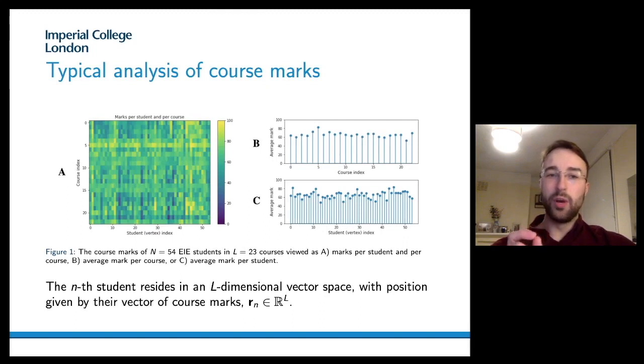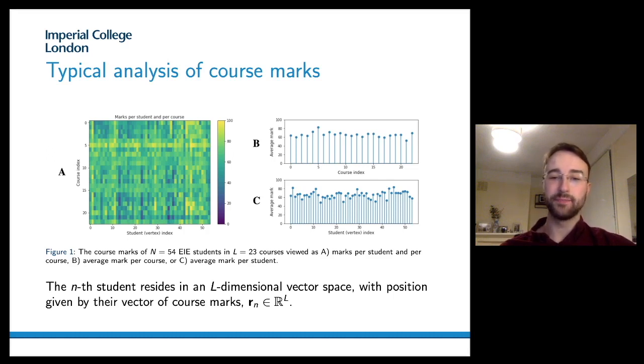To motivate our work, we first need to consider the typical analysis of course marks. Given a dataset of n students and L courses, we can either visualize them as a heat map where the marks per student and per course are visualized, or we can compute two statistics, the average mark per course or the average mark per student. But note that these three different methods for visualizing the dataset don't really tell us much about what skills are present in our data.